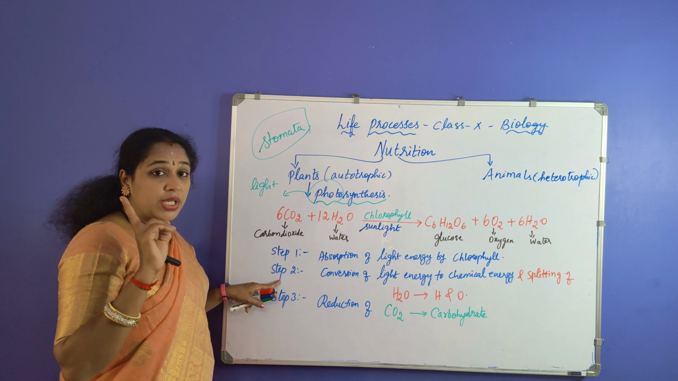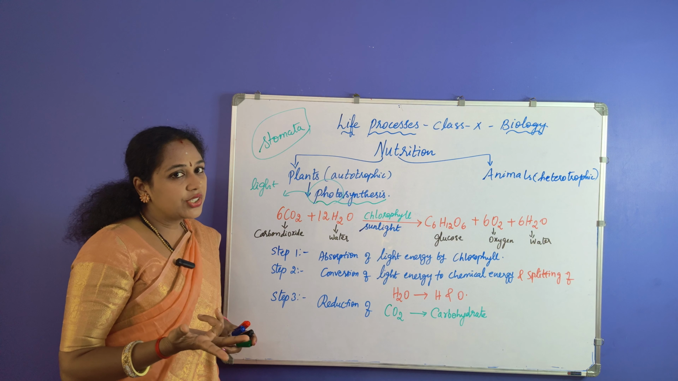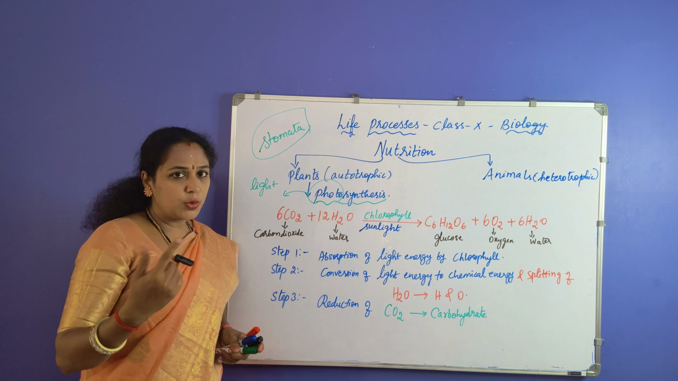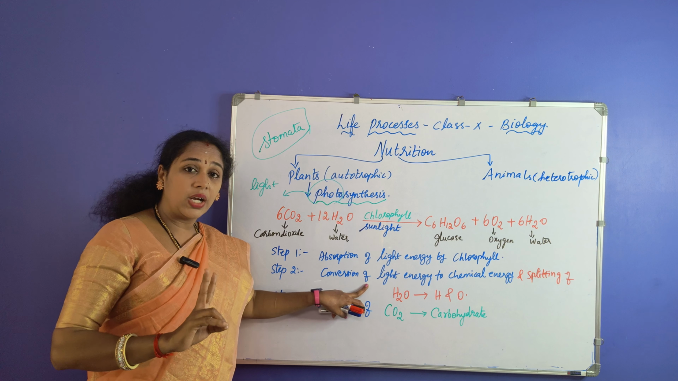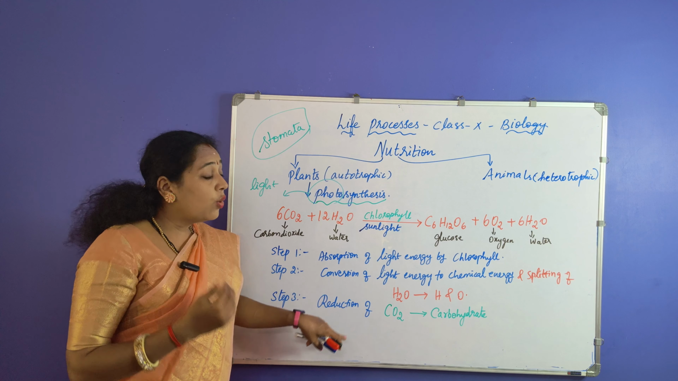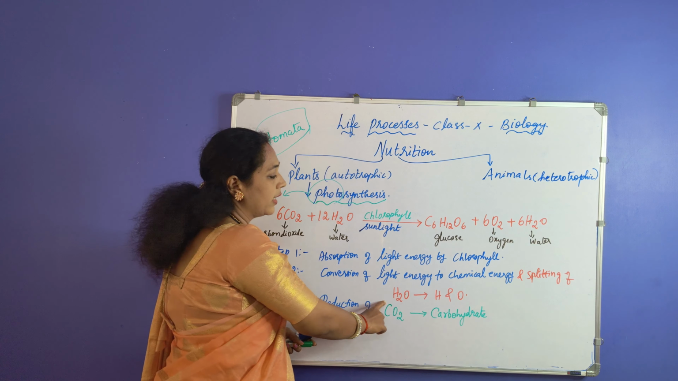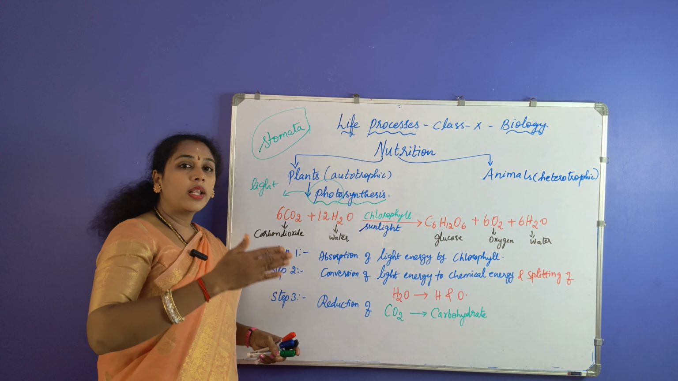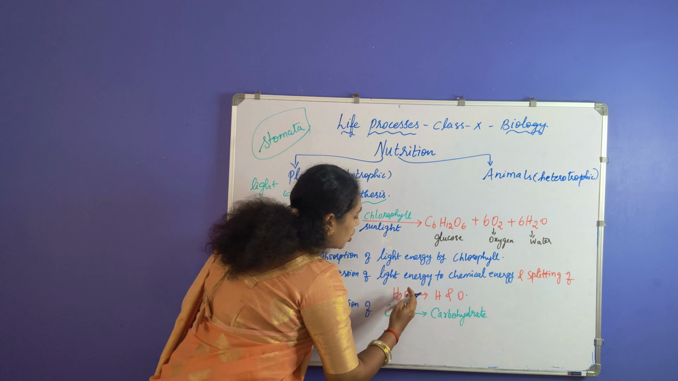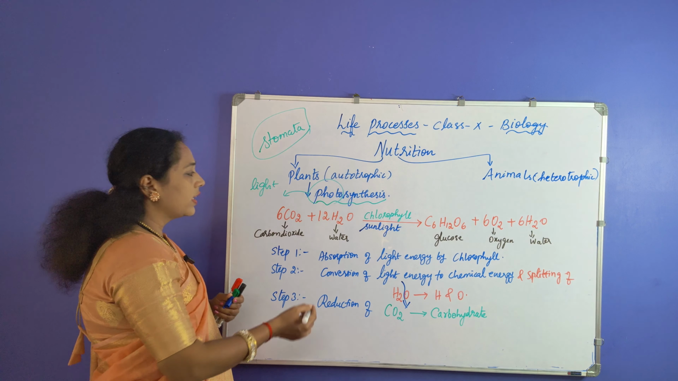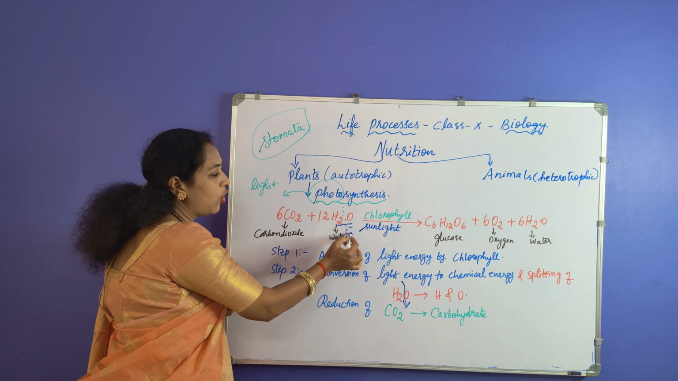What is the second step? Converting this light energy to chemical energy. Light energy cannot remain the same way. It has to be converted into chemical energy. So that is the second step, where light energy is converted to chemical energy. Along with that, what are the other steps that are happening? Splitting of water into hydrogen and oxygen. Now water is getting split. So which water? You have this water here, H2O. So this is split into hydrogen and oxygen.